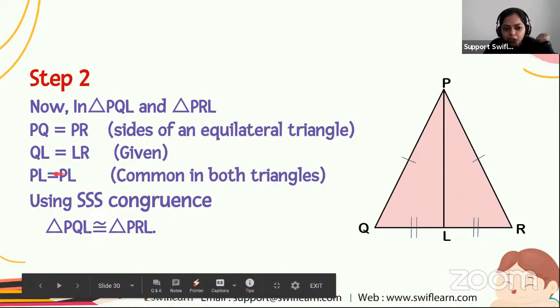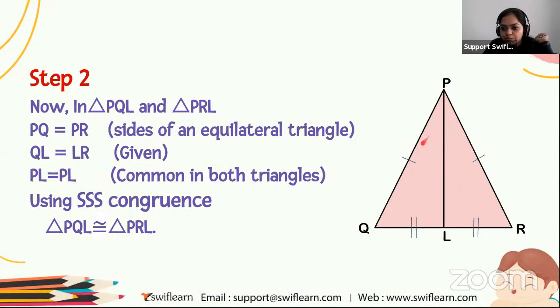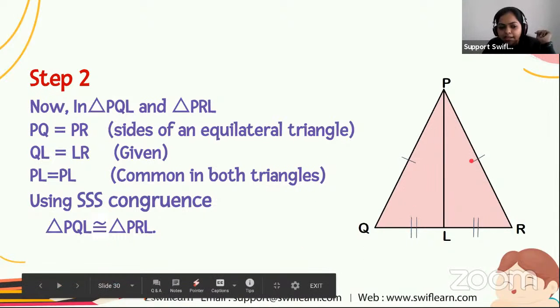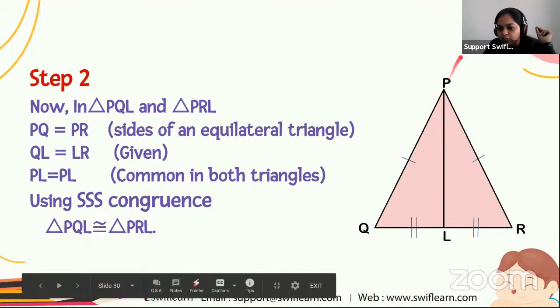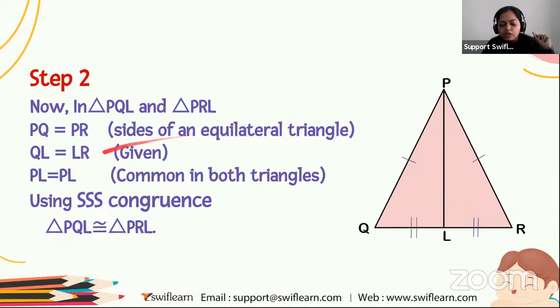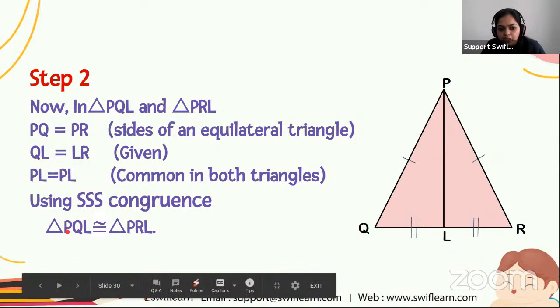And also PL equals PL because it is common in both the triangles. So the three sides of triangle PQL are equal to the three sides of triangle PRL. So by using the SSS congruence condition, triangle PQL. Now just check which part is corresponding to which side.